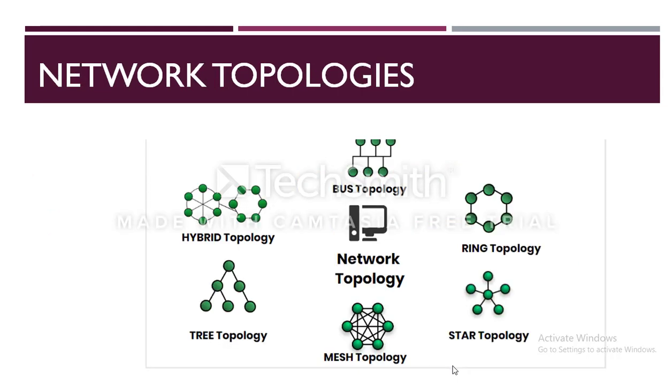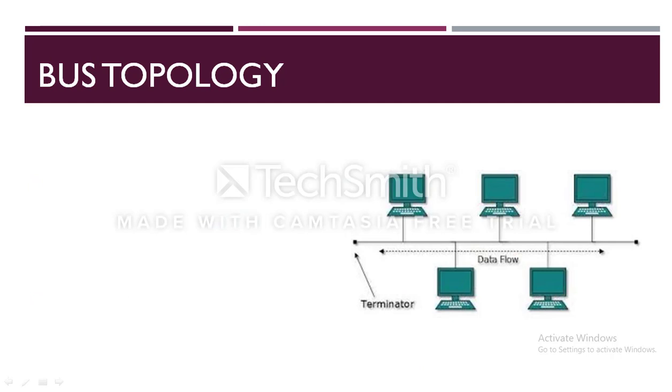Network topologies are categorized into the following basic types: bus, star, and tree, and more complex networks can be built as hybrids of two or more of the above basic topologies. Bus topology is also known as linear topology.